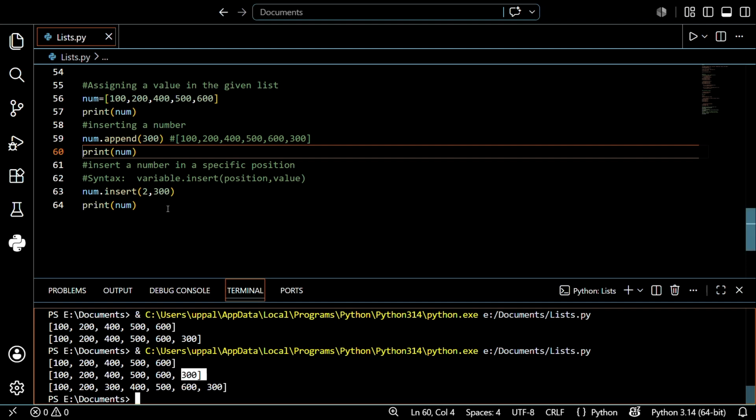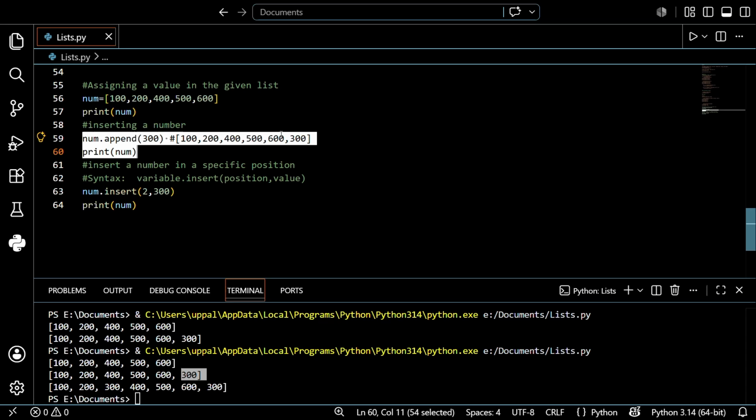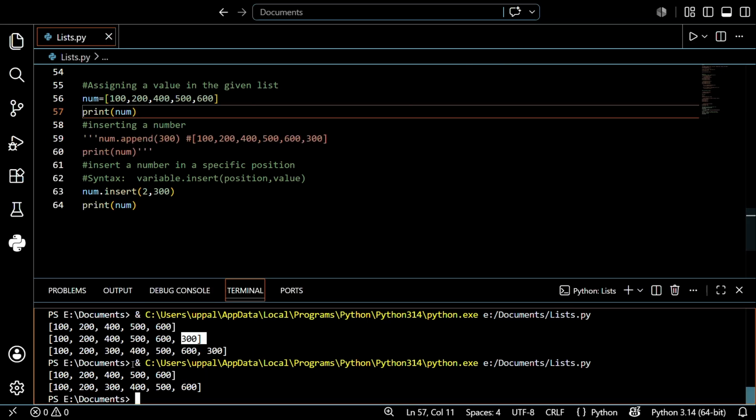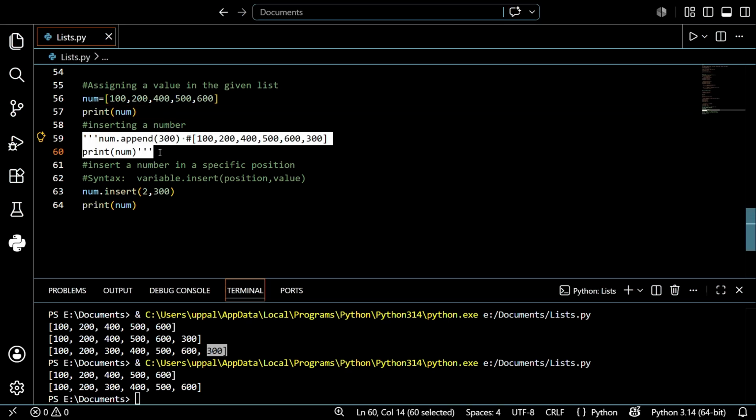So again, what is happening here? Actually, one second. What is happening is it was adding again and again. It is a Blender mistake. So I just edit this and run it again. See, it's not repeating 300 again. Why was it repeating 300, guys? Because the process was running again and again, so it kept adding 300, 300. That's why it happened.